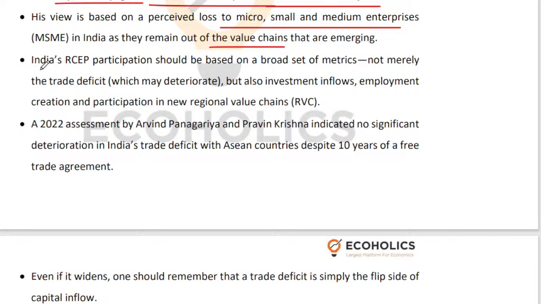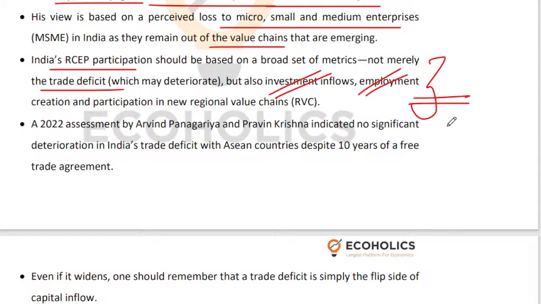So whether to become a part of RCEP or not should not be decided only by looking at the trade deficit. Trade deficit is just one metric. You should look at whether investment will come into India because of RCEP, whether jobs will be created in India because of becoming a part of global value chains and regional value chains. We should look at a variety of indicators and then decide, and not just on the basis of trade deficit.